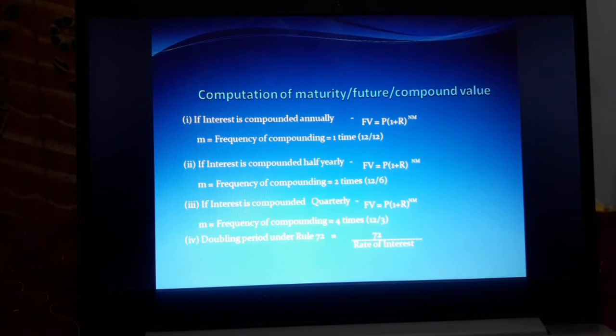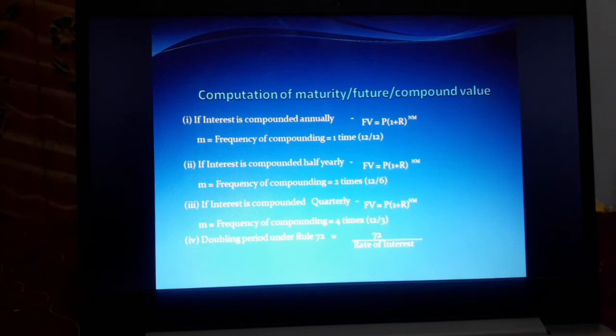If interest is compounded annually, future value equals P into (1 plus R) whole power n m, where m equals frequency of compounding, one time. If interest is compounded half yearly, future value equals P into (1 plus R) n m, frequency of compounding 2 times.